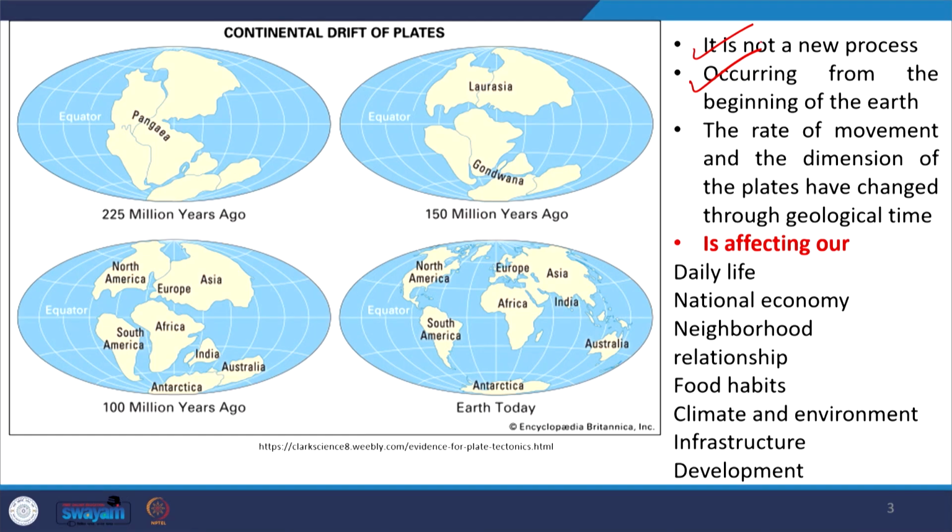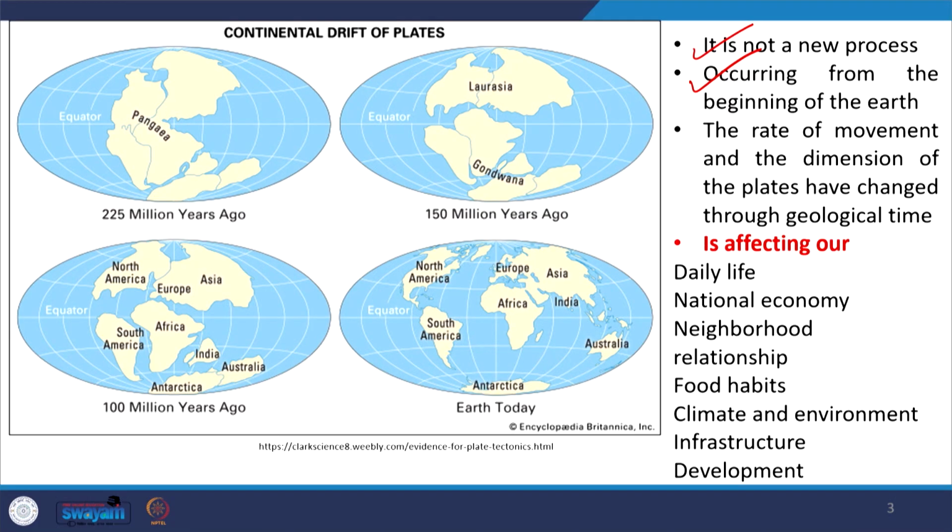So that means different plates are moving at different rates, and in geological time this rate of movement was not the same throughout. Different plates were moving at different rates, and one plate also moves at different rates at different times. So it is not a new process. From the beginning of the earth up to now, this process is going on.